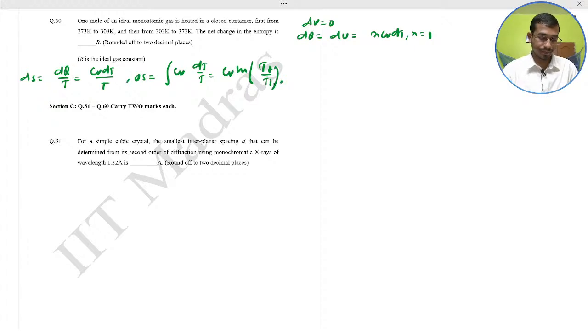So the total change in entropy delta S should be delta S of system 1 plus delta S of system 2. So calculate here.